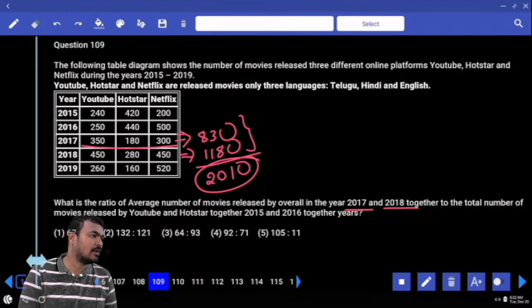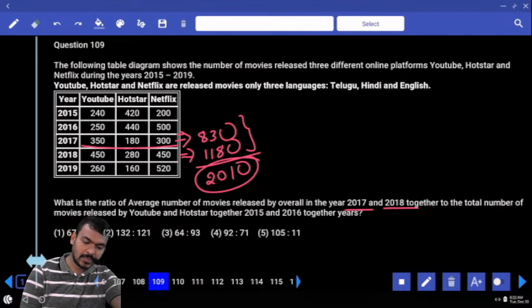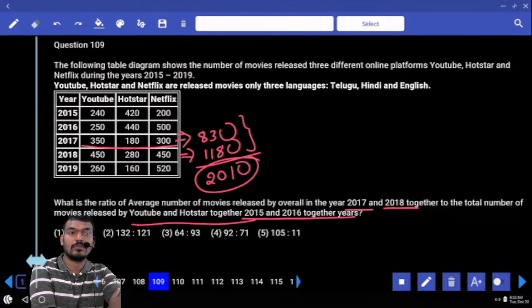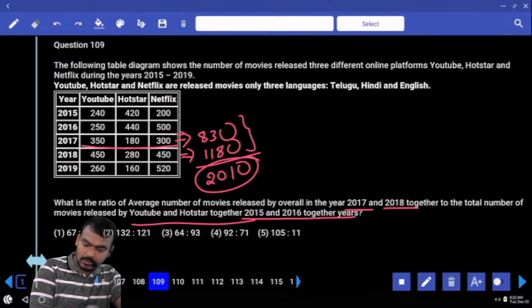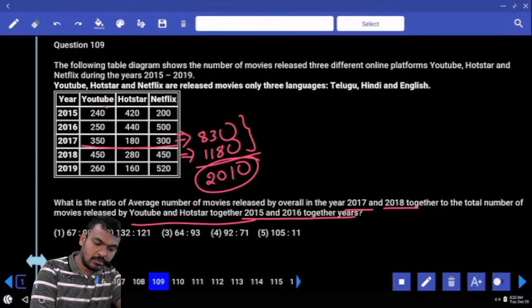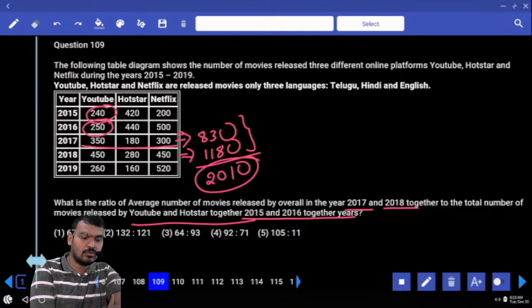1005. Next, again the second one, 2015 and 16, YouTube and Hotstar. What is the 2015 YouTube value? 240. And 2016, 250. 240 plus 250, 490.